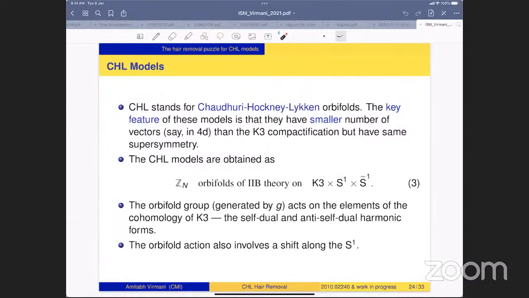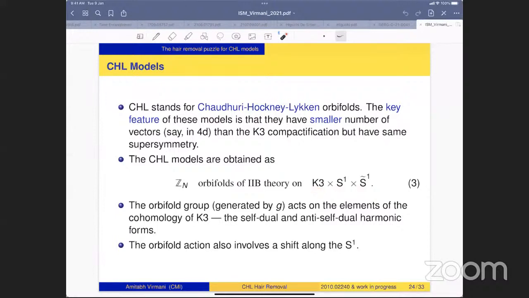The key feature of these models is that they have a smaller number of vectors, say in 4D, or from the 6D point of view, a smaller number of tensor multiplets, not 21, but fewer. And then the K3 compactification. These models are obtained by certain Zn orbifolds of K3 times S1 times S1 tilde.